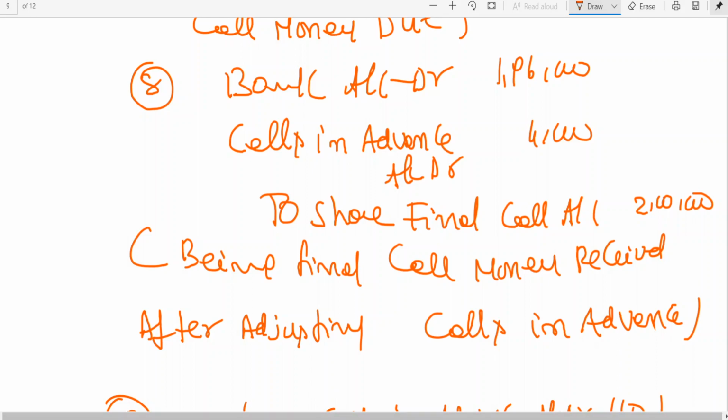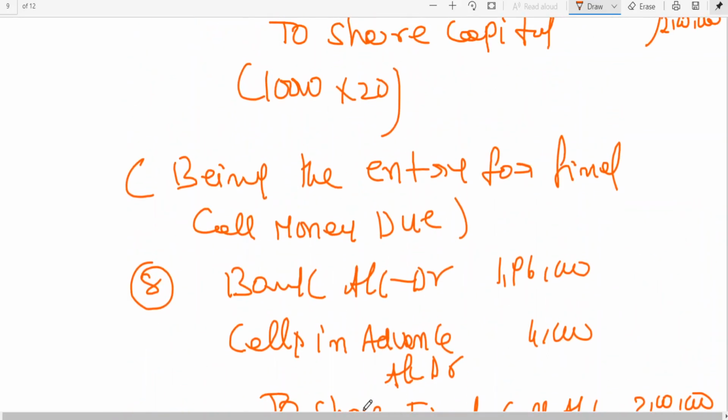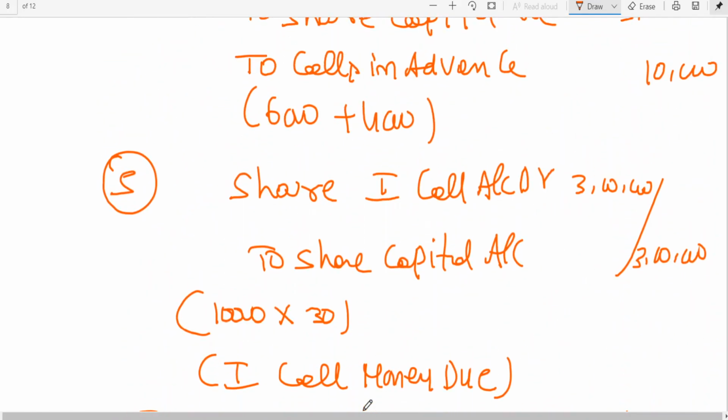So today we have completed problems on securities premium. We haven't done any problem on calls in arrears. Calls in advance we have done. Interest on calls in advance also we have done. So in the next class we are having 2 more problems. If we complete those 2 problems, then we can go for forfeiture of shares and reissue of shares.